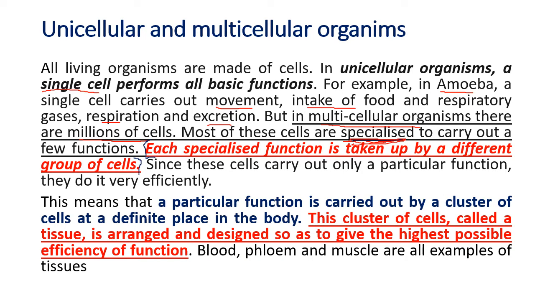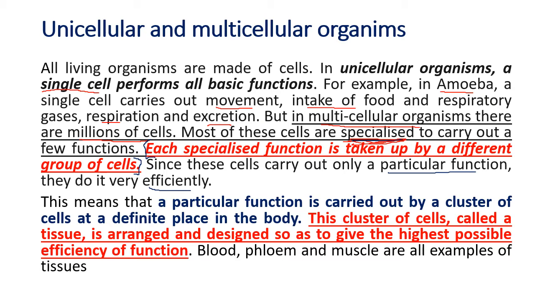So the body has millions of cells. All these cells are distributed in groups, and every group has to do a particular function. Because the groups are divided and the function is also divided, every cell in the group performs a particular function, and because they are separated, they do it very efficiently.